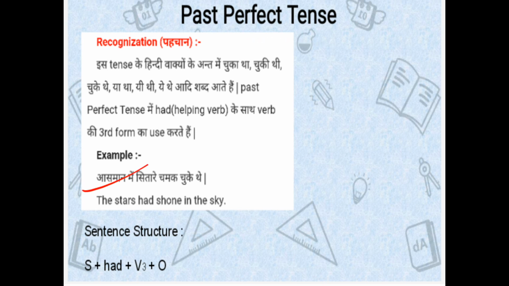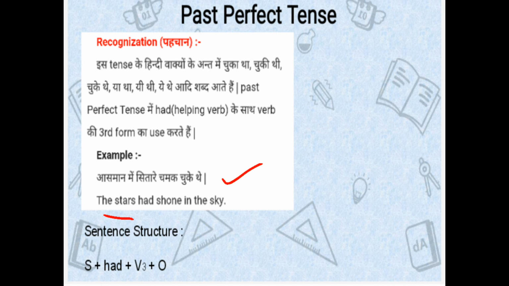We can discuss an example here. Let me tell you how you would translate this particular Hindi sentence in English. First of all, find out the subject. आसमान में सितारे चमक चुके थे. So what is the subject here? The stars.